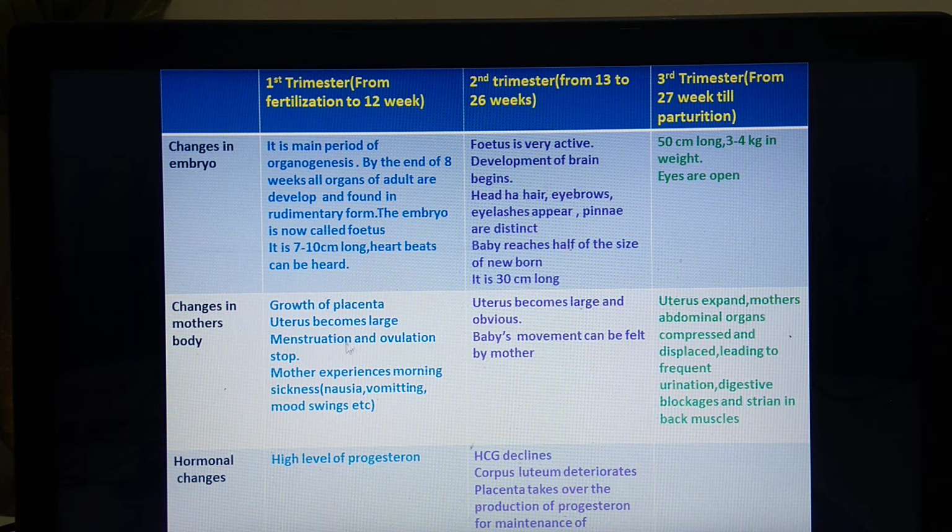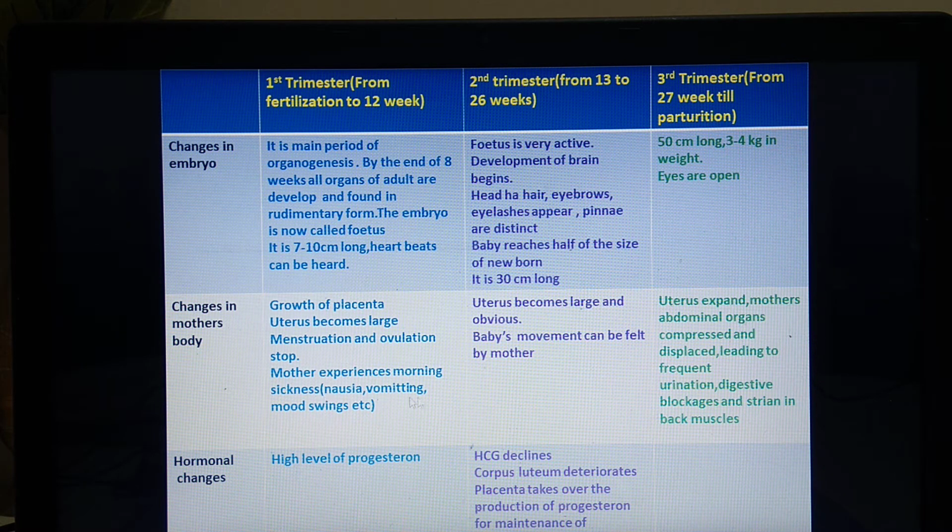Then what are the changes seen in mother's body? In mother's body, growth of the placenta takes place. Uterus becomes large, menstrual cycle and ovulation stops. As the pregnancy is there, as the zygote is formed, the menstrual cycle and the further ovulation is stopped. At the same time, mother experiences morning sickness. What is this morning sickness?